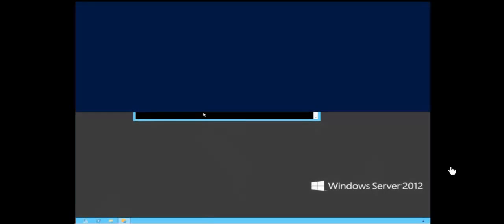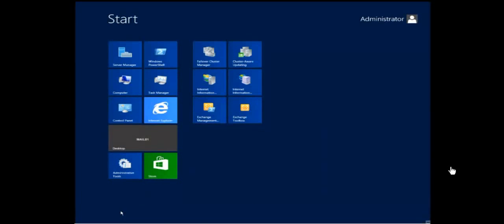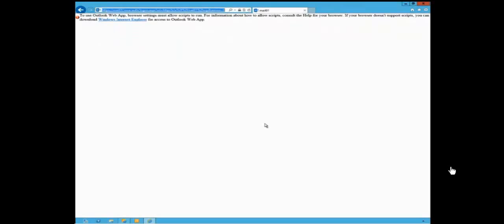Some customization which I make when I install Exchange: I pin Exchange Management Shell, toolbox, and Internet Explorer to the taskbar for future use. Let's log into Exchange for the first time. You type HTTPS, your server name, and ECP, which is Exchange Control Panel.